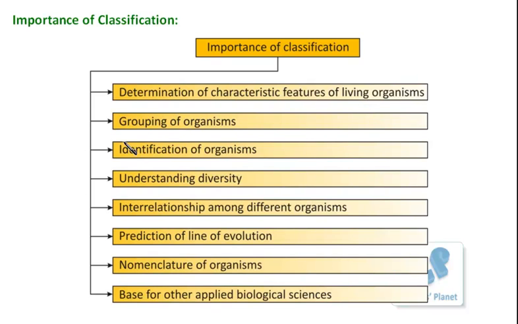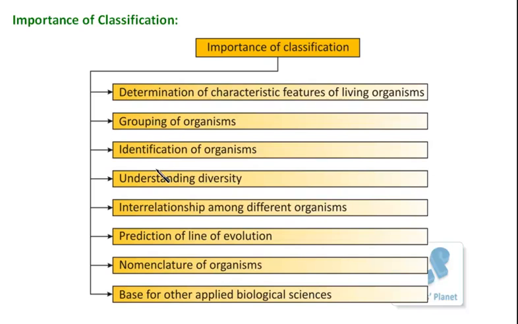It can help in the grouping of the organisms. Like there is an entire group of organisms and you can classify them into various groups. So that is what we actually mean by classification. But why am I saying it is an advantage of classification? Because we know the characteristic features of the particular group, so you can group the living organisms into a particular group accordingly. This is what we mean by the grouping of organisms. Then identification. If you know these basic features, you can easily identify the organism.